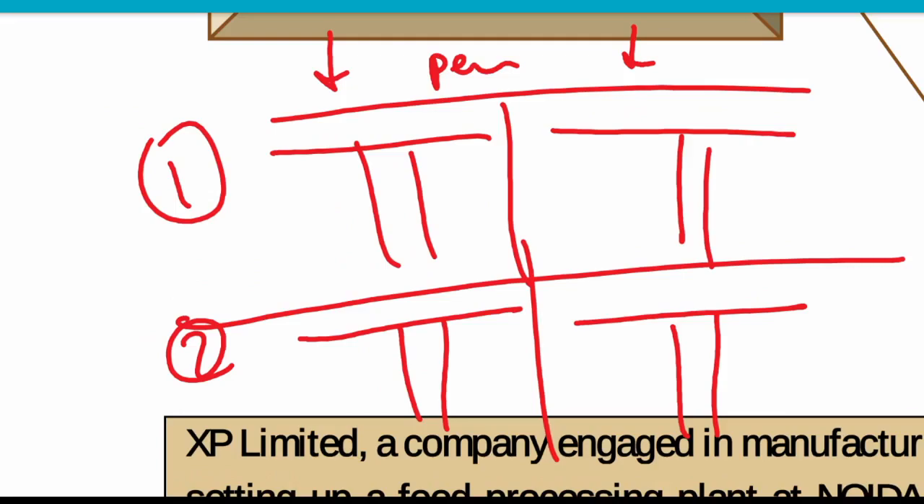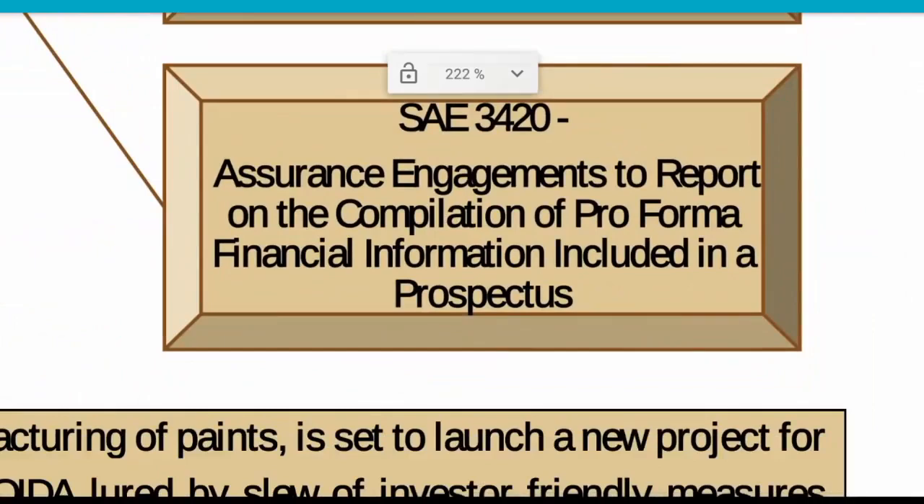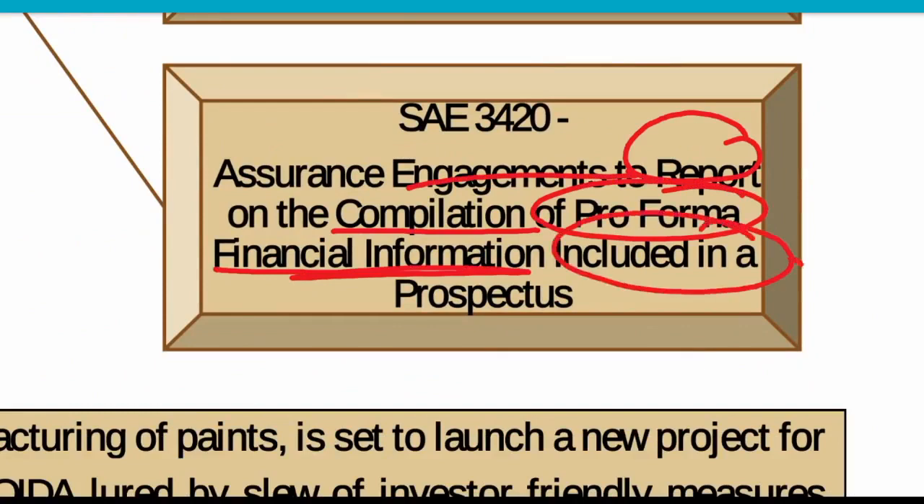Look, here the name is mentioned: assurance on engagement to report compliance of pro forma financial information included in the prospectus.